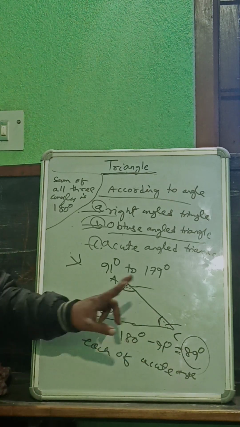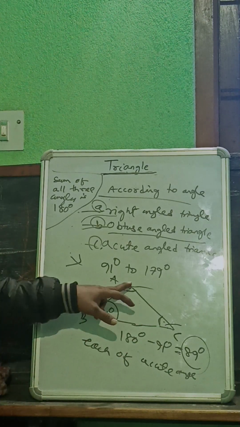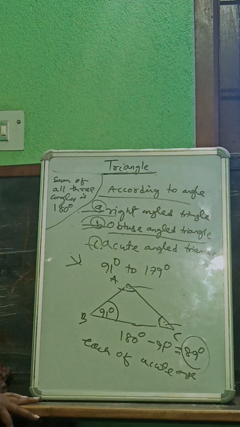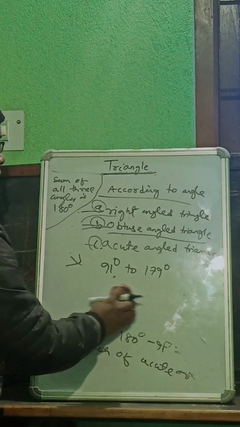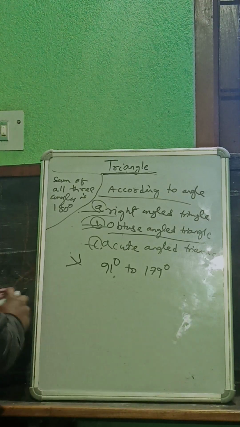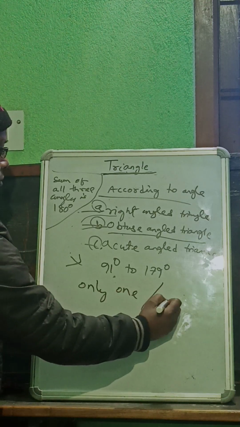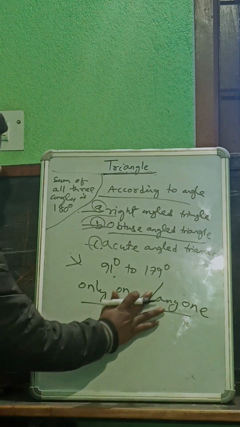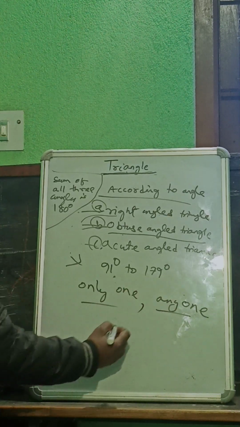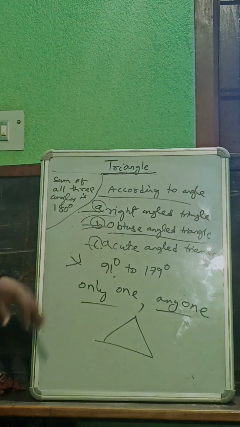If the sum of two angles is 89 degree, these two angles are acute angles. So the condition in an obtuse angle triangle is that any one angle of the triangle must be obtuse. Then you can say it is an obtuse angle triangle.